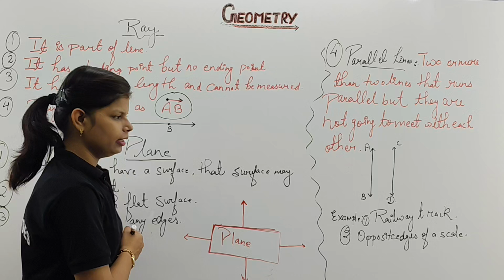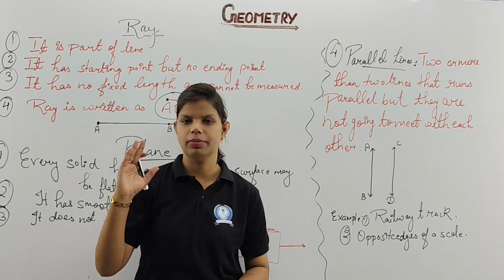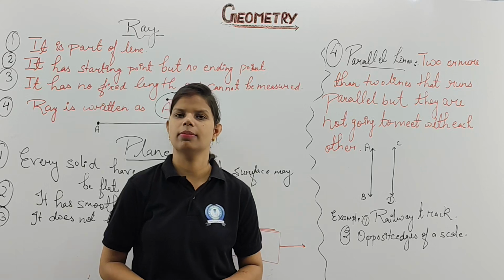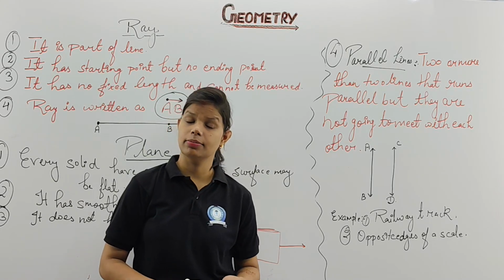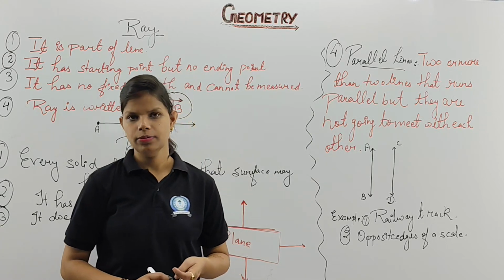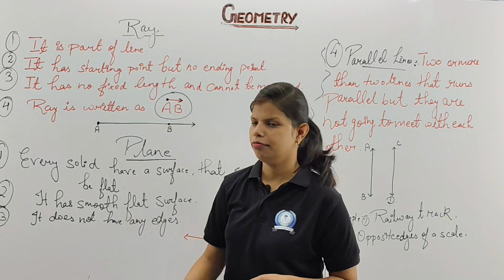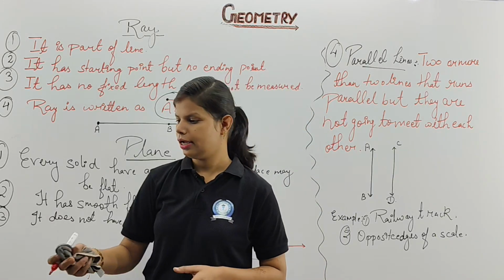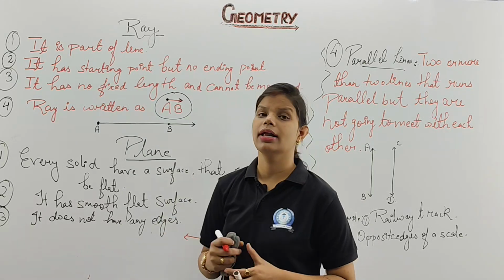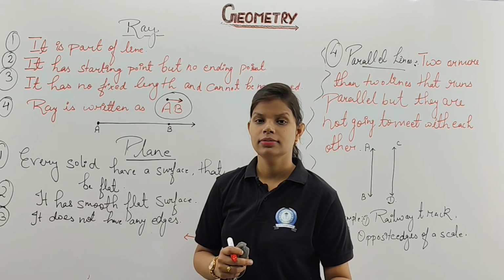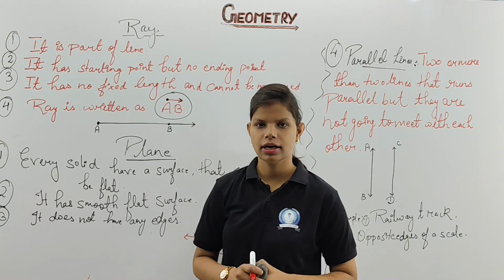So what we have learned in this video, we have learned mostly the definitions. From the beginning, first we learned about point, then we learned about line, then types of line. Clear, no? Afterwards, five types of line we have discussed in detail, after drawing the figure as well. Then we discussed line segment, then ray, and lastly we discussed plane. Clear, no?